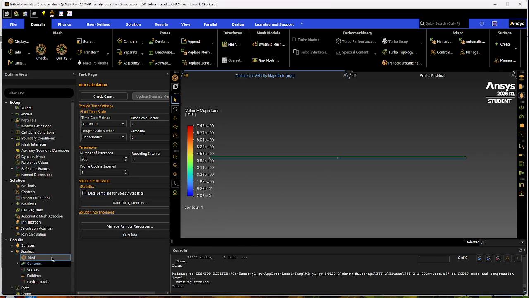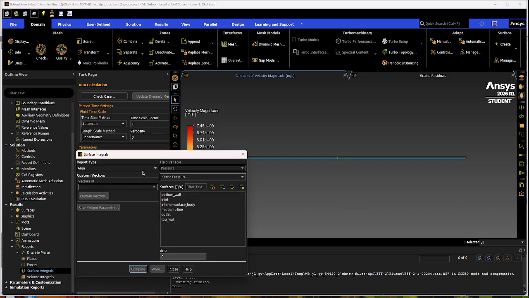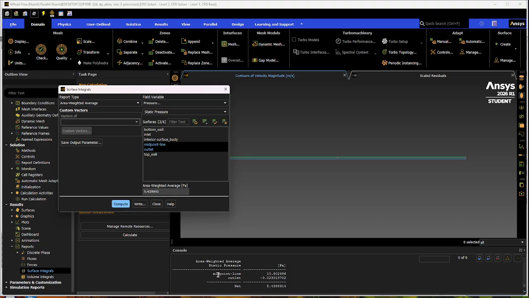So that's good. And then we're going to close out of graphics, and go to the section that says reports, and then go to surface integrals right here. So results, then reports, then click on surface integrals, and then you want to change from area to area weighted average. And then you're going to do pressure, static pressure, and then midpoint line and outlet. You want to click those two, and then compute, and the results come out down here.